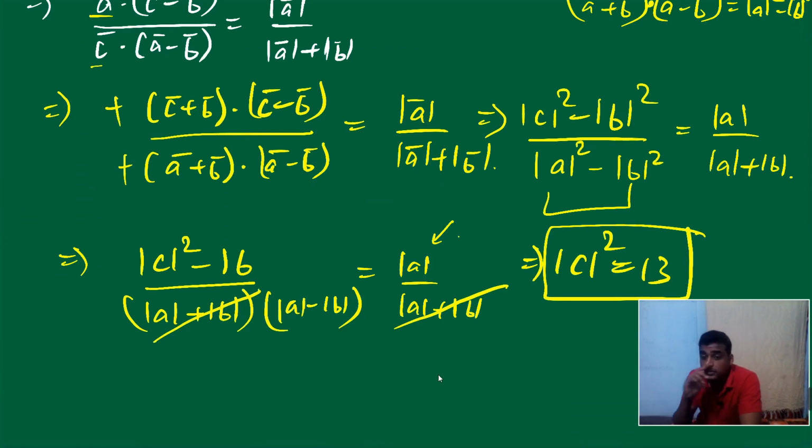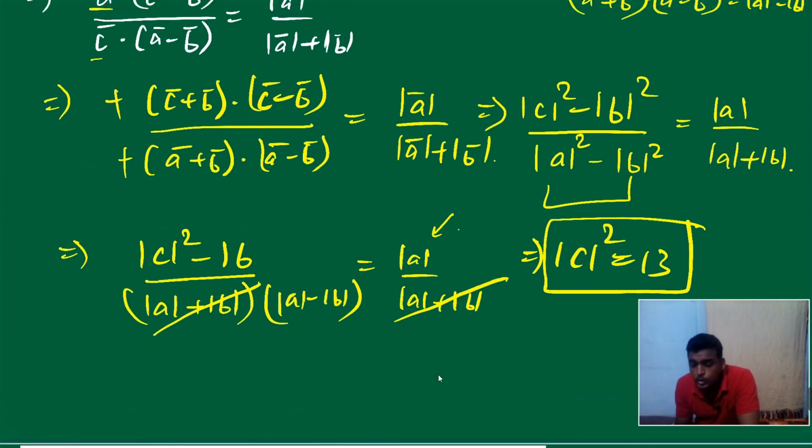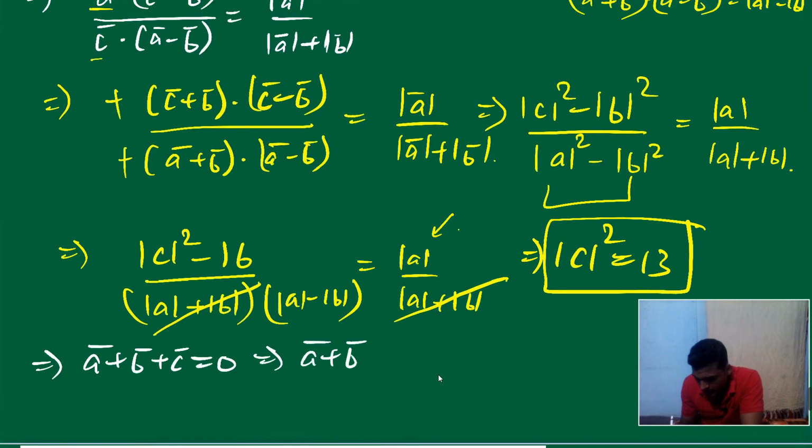Now the thing is, everyone, what to do now? We know mod C square. What do we have to find now? The question is A cross B. Now we know a formula: A plus B plus C is equal to 0. This is given, right? Can I do this? A plus B equal to minus C vector. Yes. Square both sides. Put magnitude on both sides and square both sides.